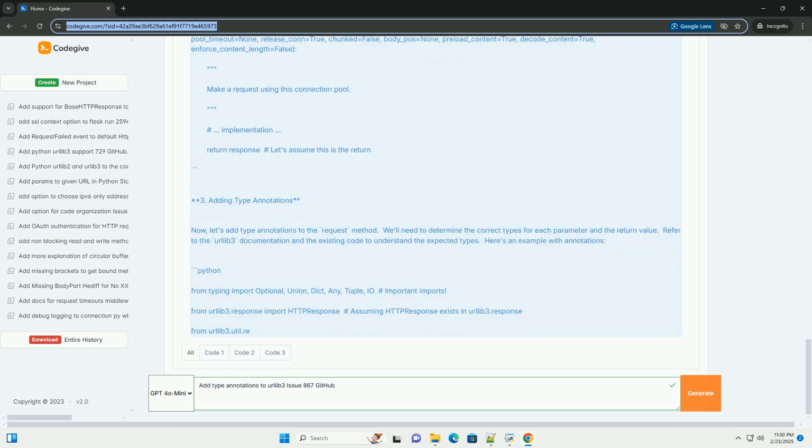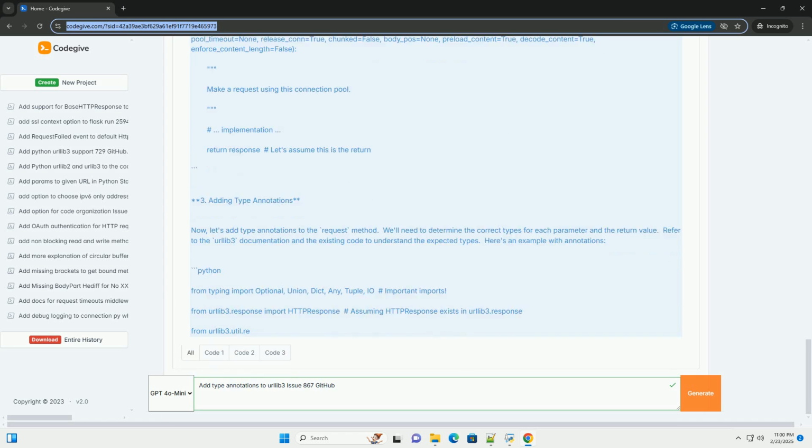1. Setting up your development environment. First, you'll need to set up your environment to work on urllib3. This involves forking the repository. Go to the urllib3 repository on GitHub, https://github.com/urllib3/urllib3. Click the fork button in the top right corner to create a copy of the repository under your GitHub account. Cloning your fork.